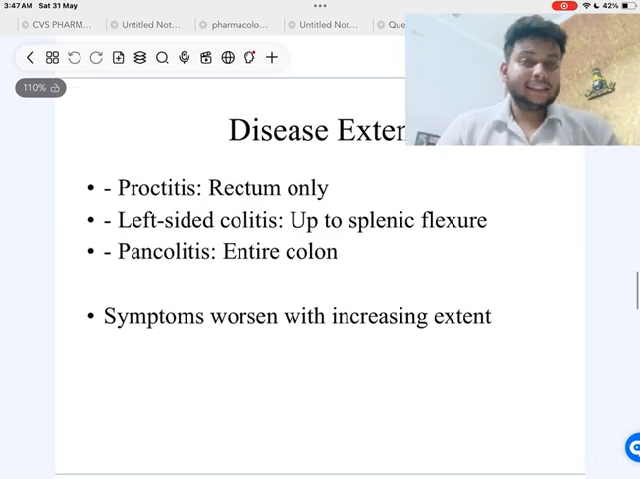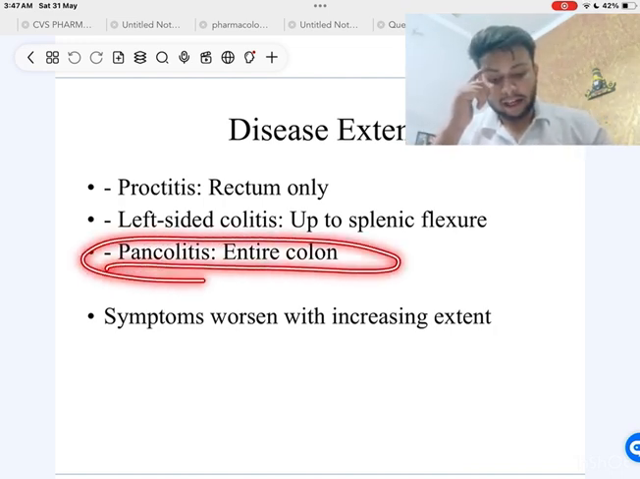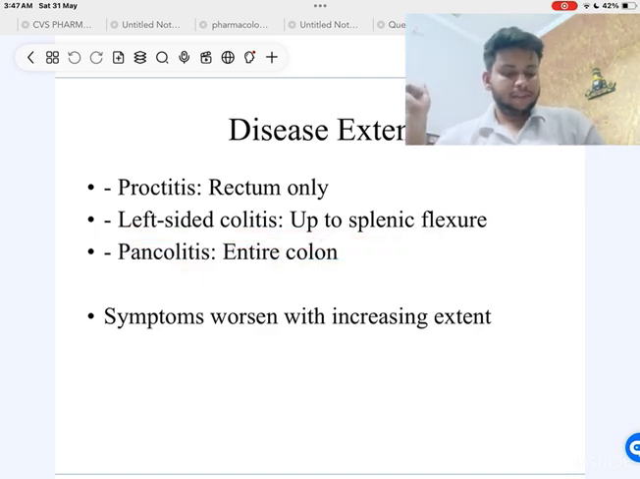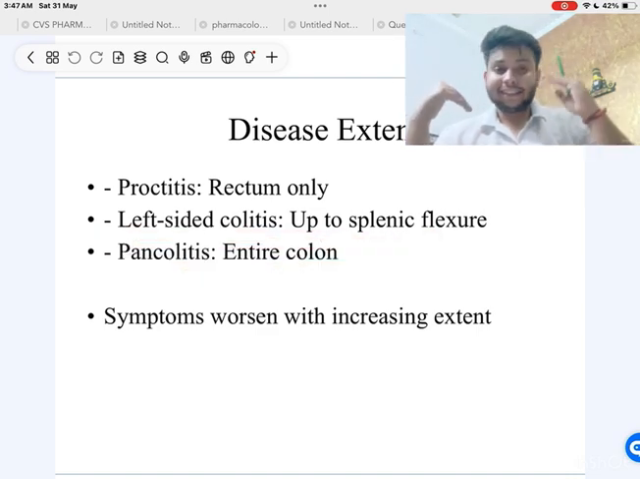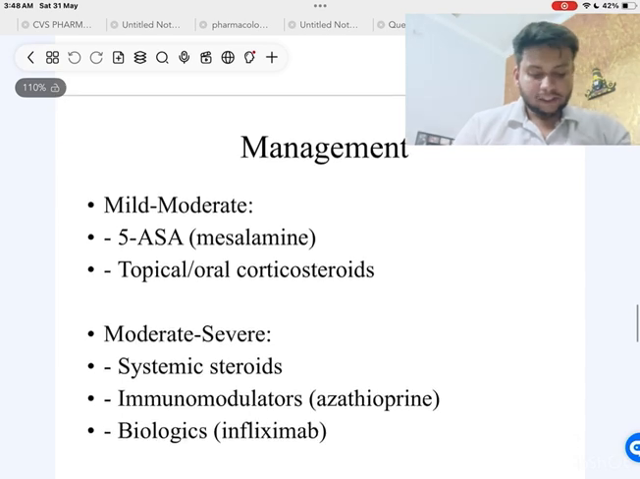Now coming to the disease extent, like what will happen next. Proctitis occurs in the rectum only. Left-sided colitis extends up to the splenic flexure. In pancolitis, the entire colon will be affected. This is the main part. Symptoms worsen with increasing extent. As the extent increases, the symptoms will worsen. There will be more bleeding, more fat loss and other things as well.